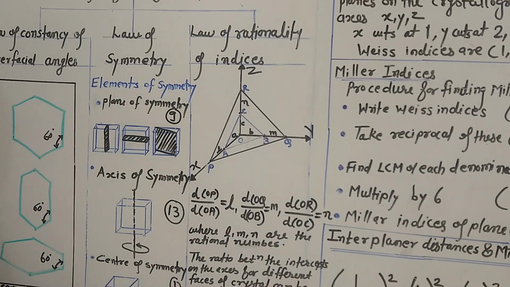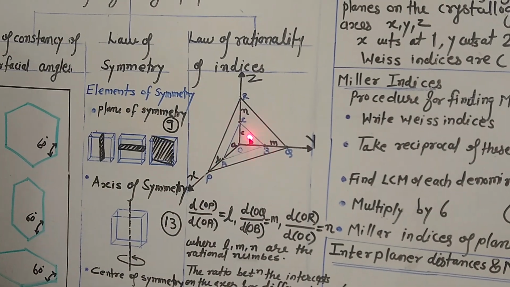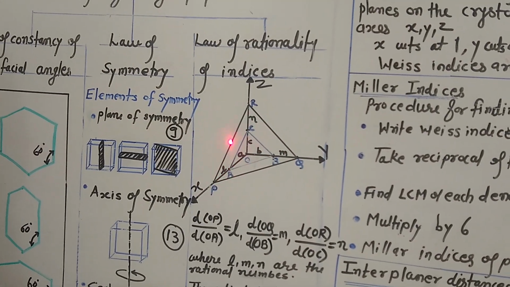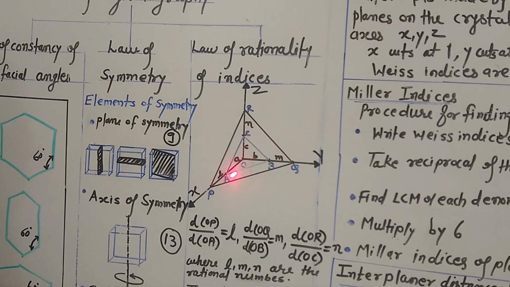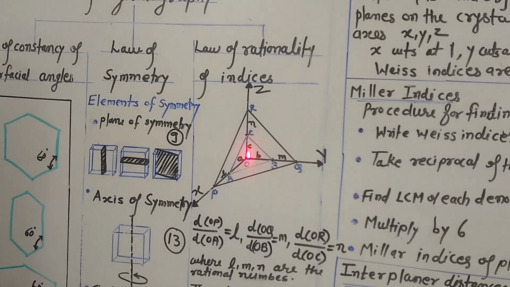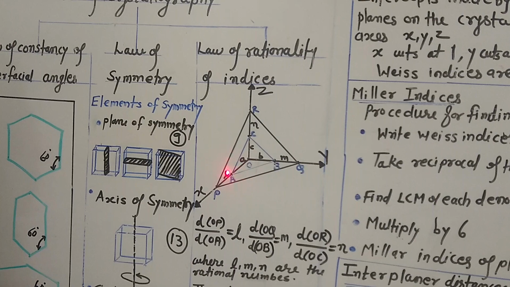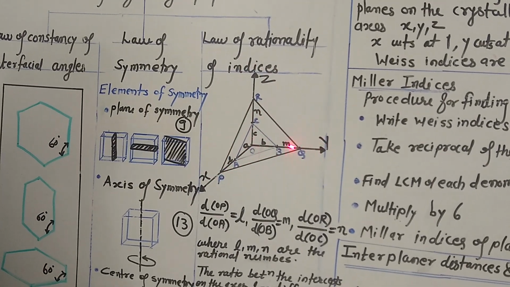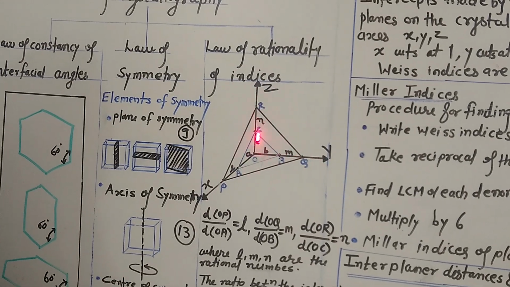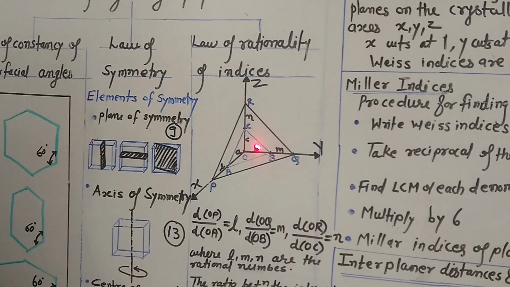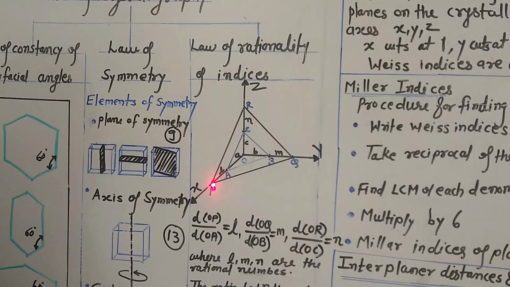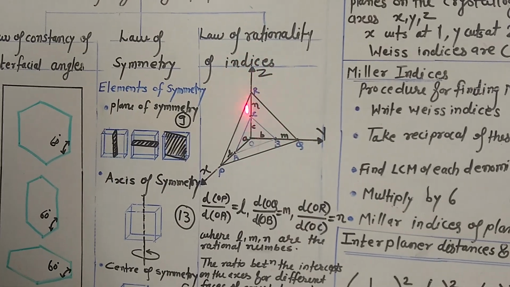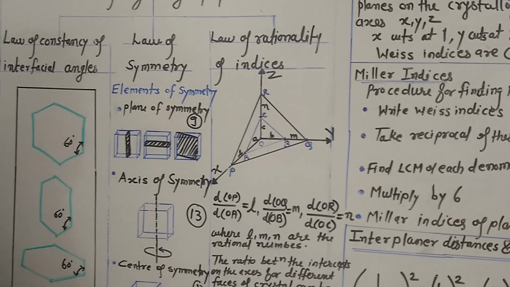Suppose we consider a plane ABC, which is one of the faces of the unit cell. This plane cuts the crystallographic x-axis, y-axis and z-axis at particular points. And another plane, which is another face of the unit cell, exactly parallel to this ABC plane, is PQR, and it also cuts the crystallographic axes XYZ at a particular distance.